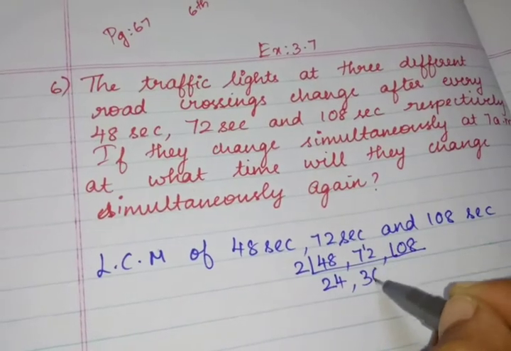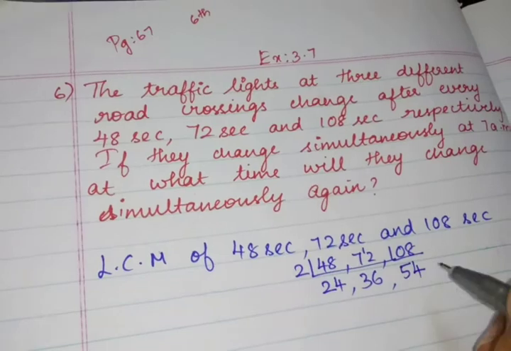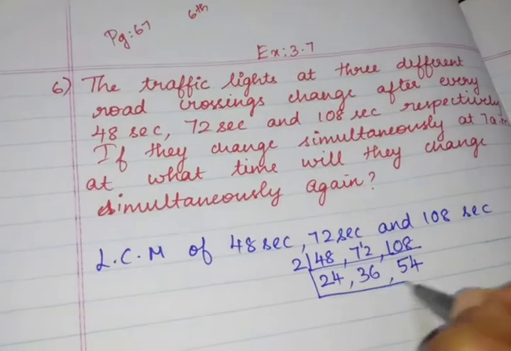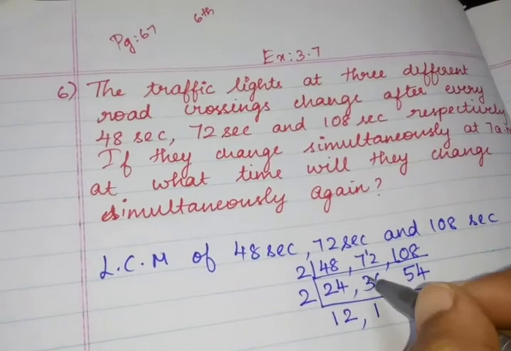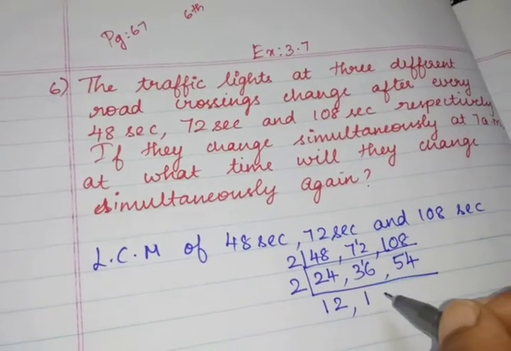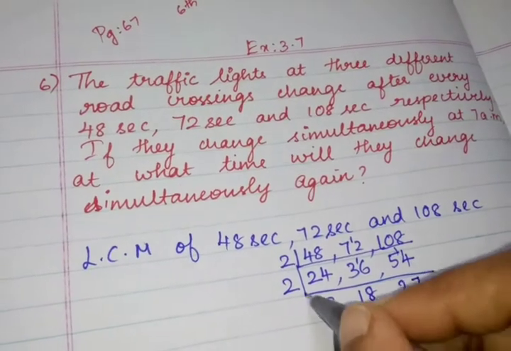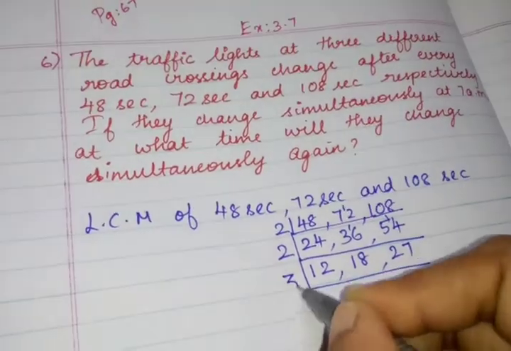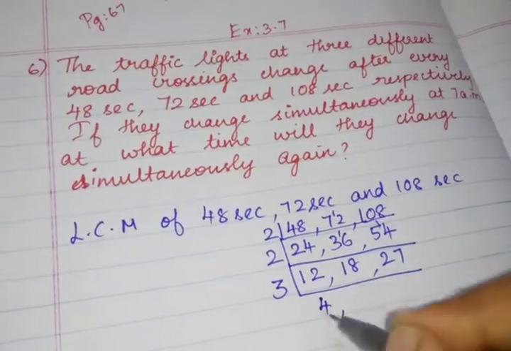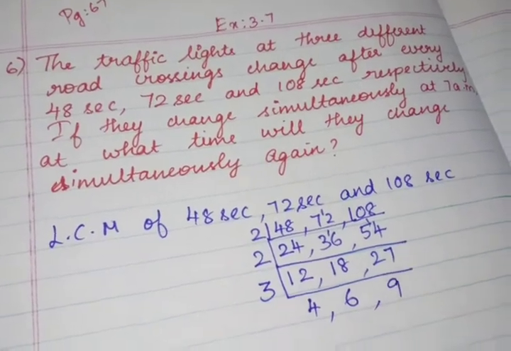6 2s are 12, 5 2s are 10, 2 4s are 8. Then 2 table, 12s are 24, 2 1s are 2, remainder 1, 6 will become 16, 8. 2 2s are 4, 1, 7, 27. Listen, all the 3 will come in the third table. 4 3s are 12, 6 3s are 18, 9 3s are 27.